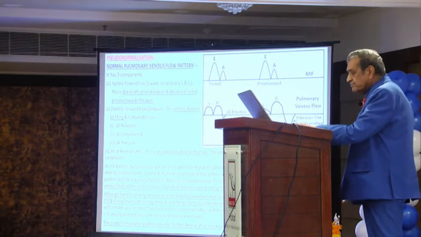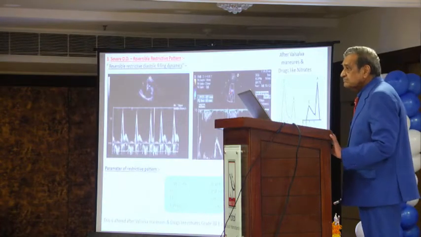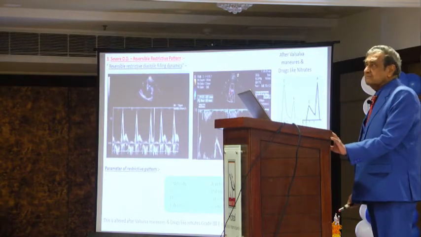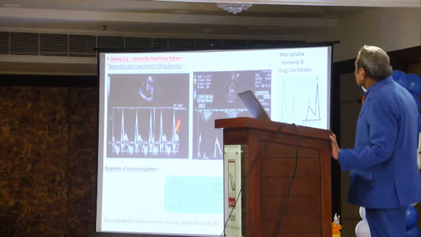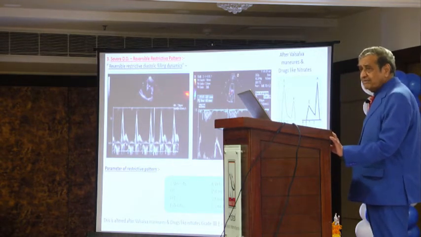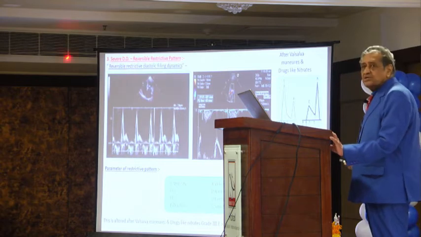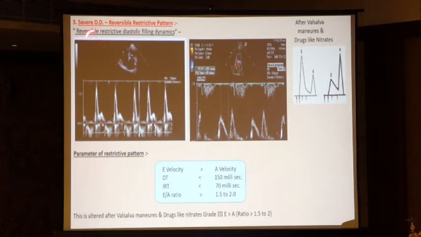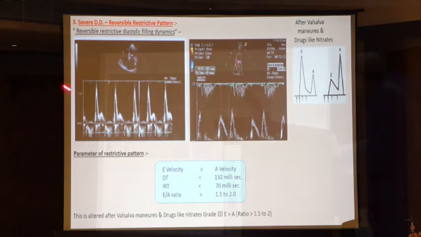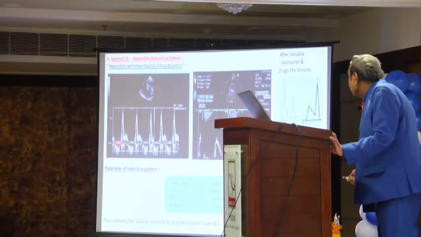Now let us go ahead. This is the third pattern, grade 3. We have come to grade 3. See it? Please be attentive. This is third grade diastolic dysfunction. It is reversible, but having a restrictive pattern. Reversible restrictive diastolic filling. You see here, this is large E, small A.